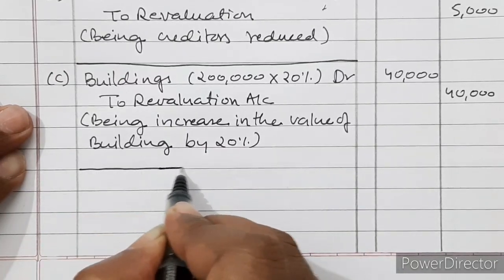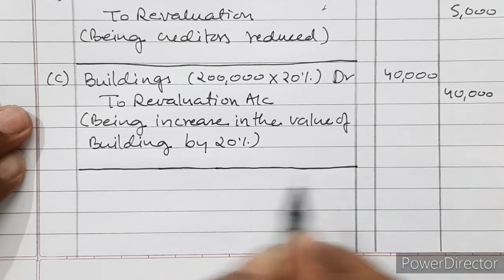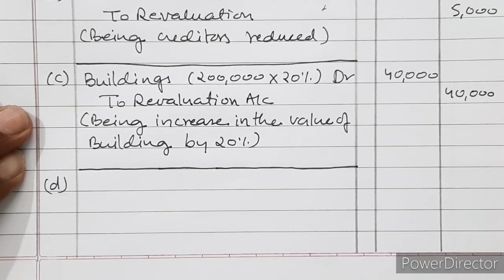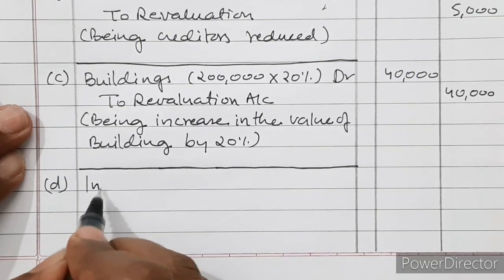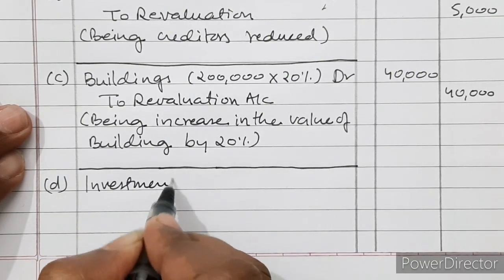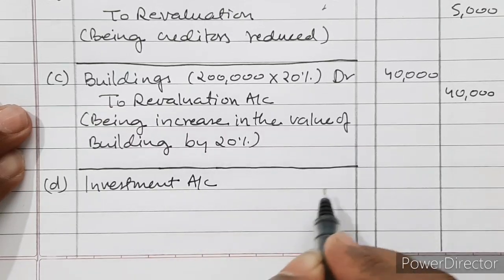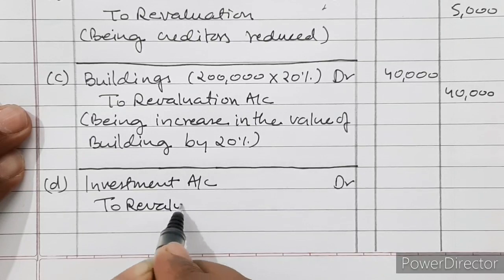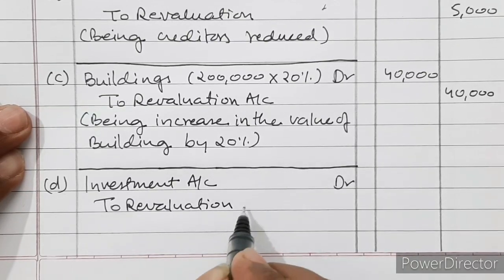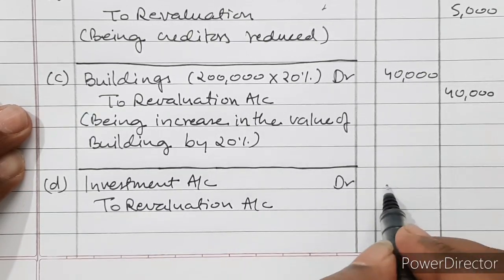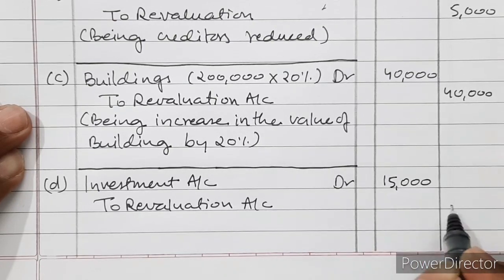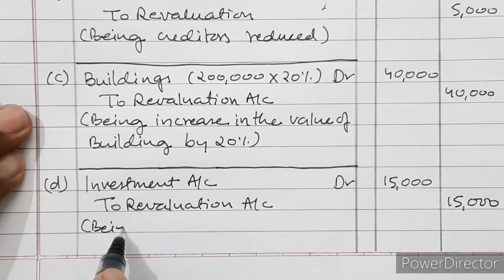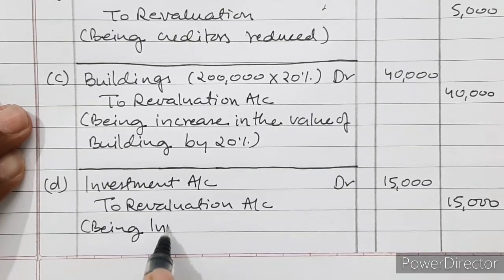Being increase in the value of building by 20%. And D, unrecorded investments are to be recorded. So investment account debited to revaluation account. It's 15,000. Being investments recorded.